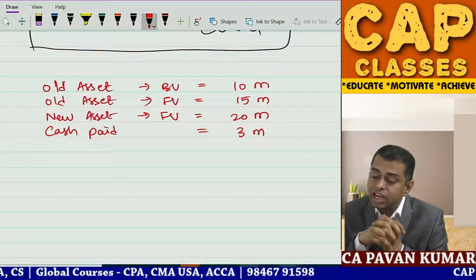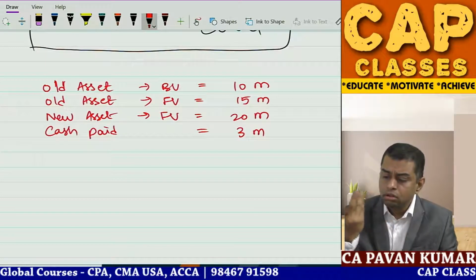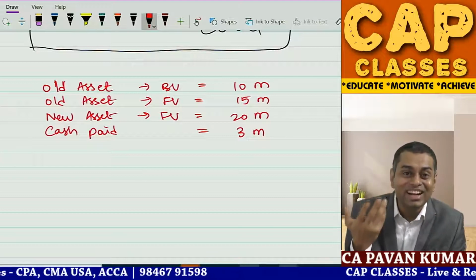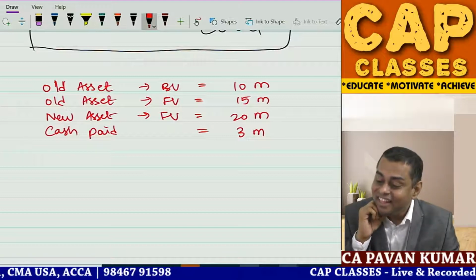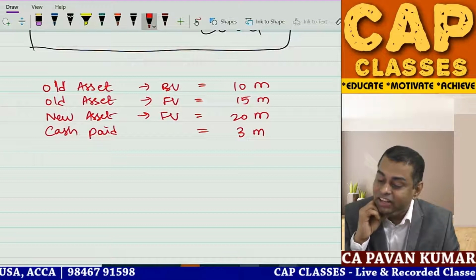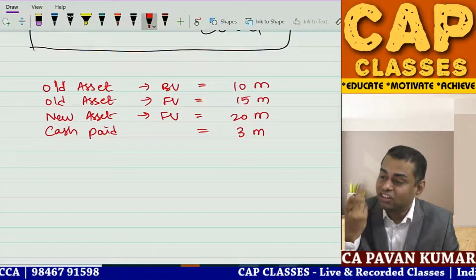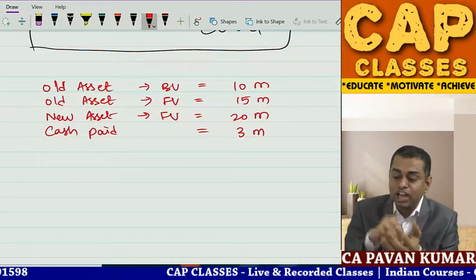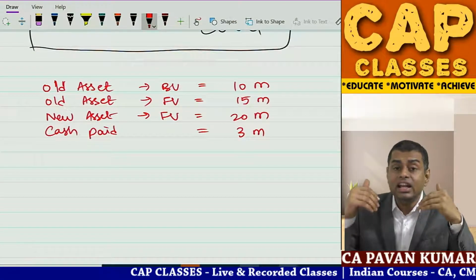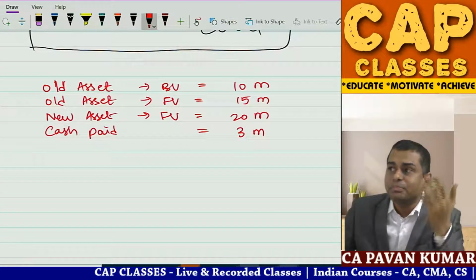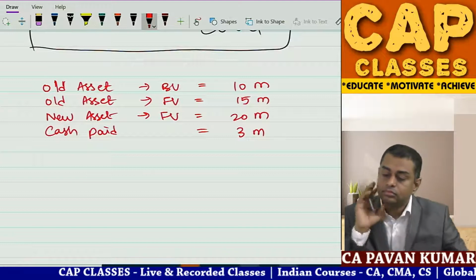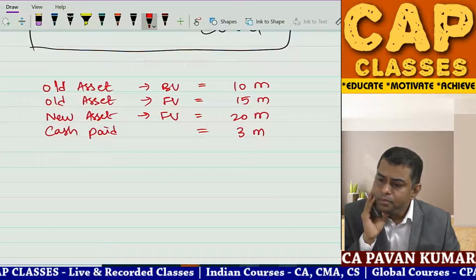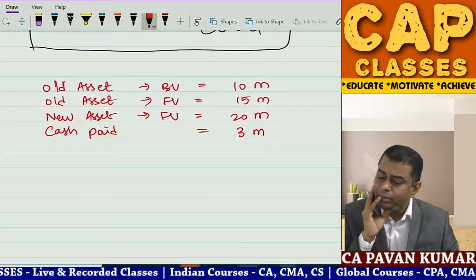Gaurav is saying record private jet at 23 million. Right. Till now, what I have explained and what kind of answers you are giving: private jet 18, cash 3, land and building 15. No one is recognizing the profit on sale of land. For 10 million book value land, you agreed to sell at 15 million. That means there is a profit.